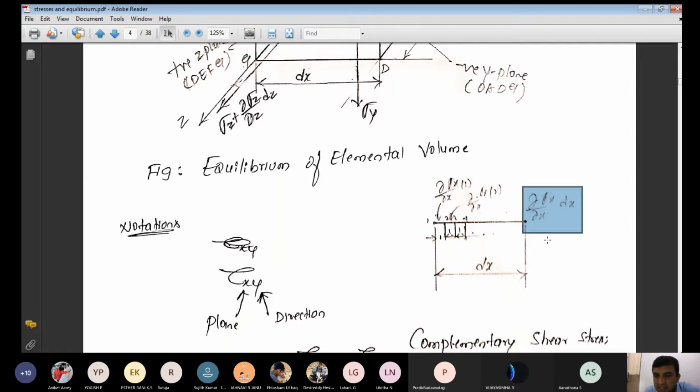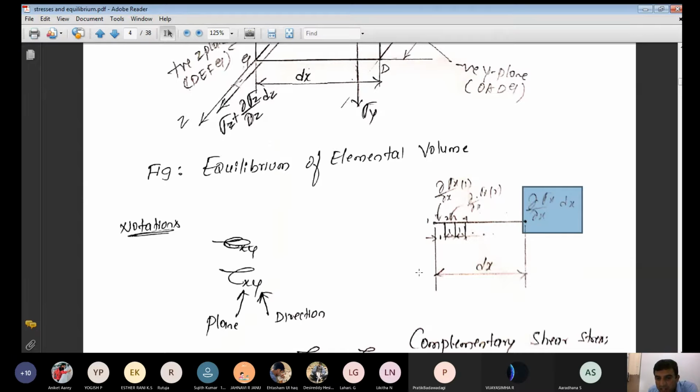Any doubt regarding these incremental stresses? Why do we use partial derivative? When sigma x varies with more than one variable, then you use partial differentiation. If it varies with only one variable, we use the exact differential. Any doubt? How do you get the incremental stresses here?